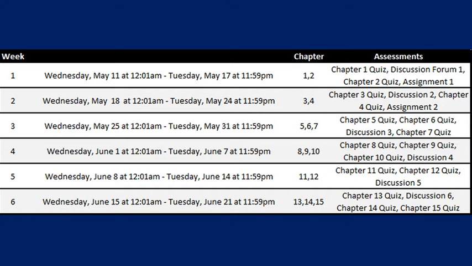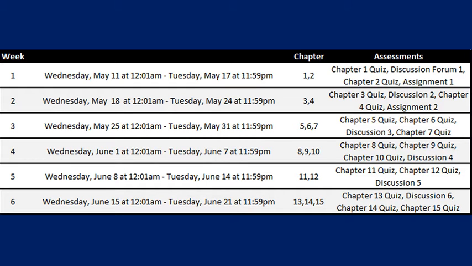Finally, here's the schedule as shown in the syllabus. This is just another way to visualize and understand the layout of the course, the organization of it. But I also suggest printing out the syllabus and using this as a checklist. As you go through week 1, you look at the assessments and you go, well, okay, I completed chapter 1 quiz, scratch it out. Oh, I completed discussion forum 1, scratch it out. So use it as a checklist to make sure you're not missing any assessments. It's another good way to stay on top and stay organized in the course. So use this schedule to make sure you're with it.